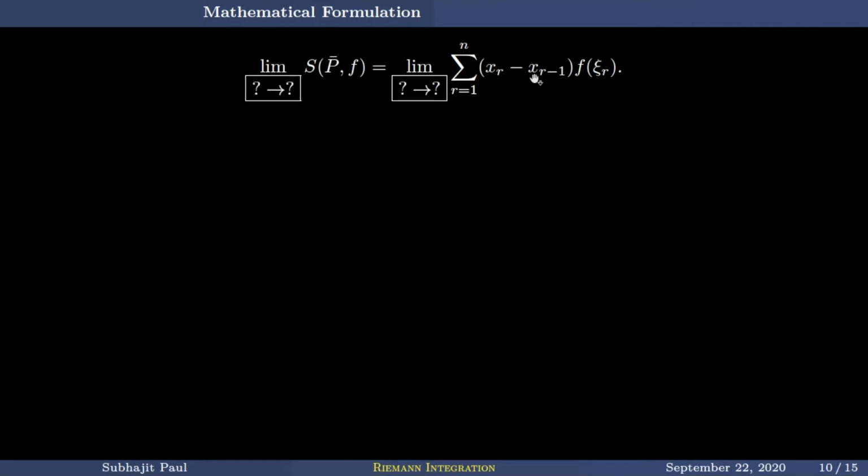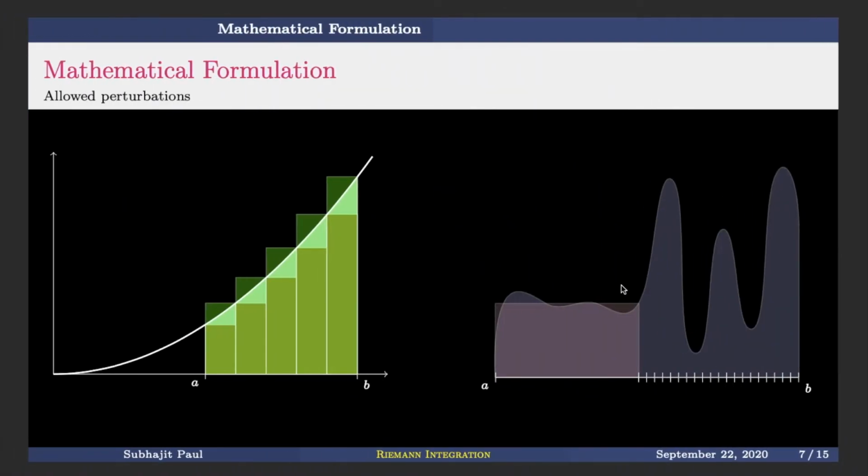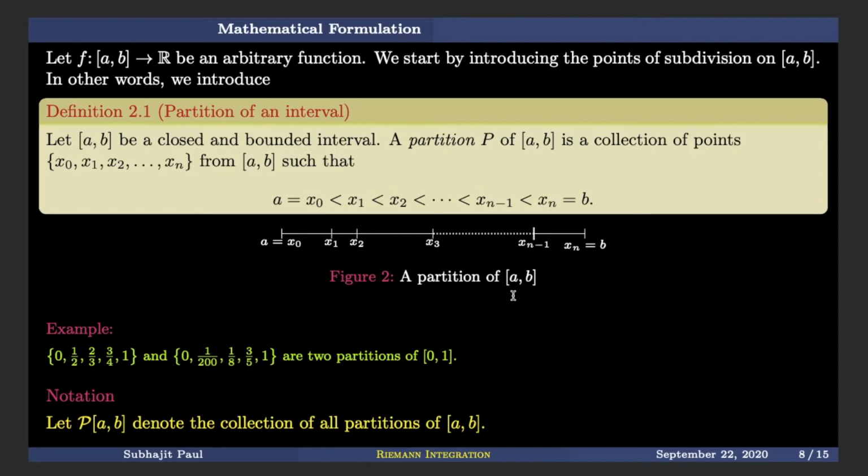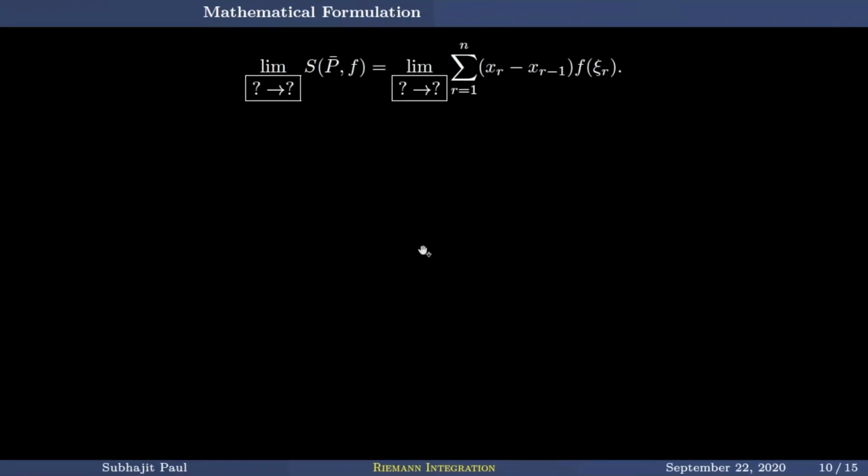Now xr minus 1, these are points on the partition, and if you want all of them to be tending to 0, then here you need to stack up n many variables. x1 minus x0 tends to 0, x2 minus x1 tends to 0, x3 minus x2 tends to 0. So there will be n many variables over here, and that will be too complicated. So how do we handle that? Each one of the lengths of the subintervals is going to 0.